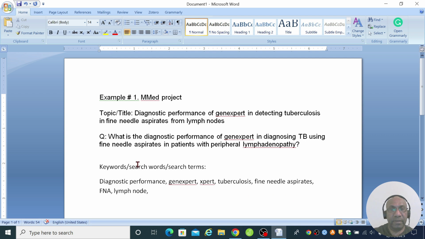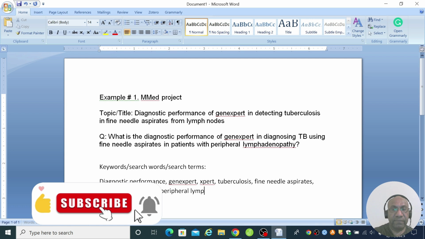Okay, let's look at the research question. Diagnostic performance, we have that. GeneXpert, we have that. TB as an acronym, let's put that down. Fine needle aspirates, we have that, and let's include peripheral lymphadenopathy.